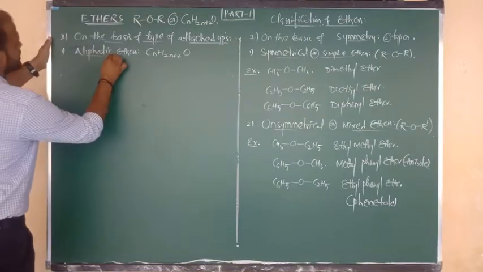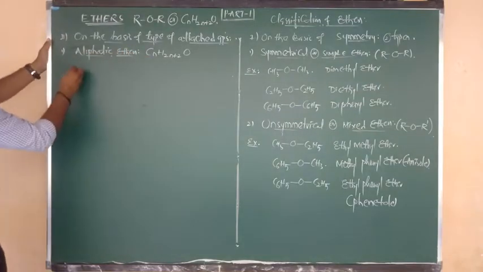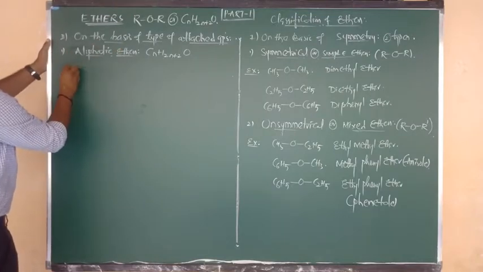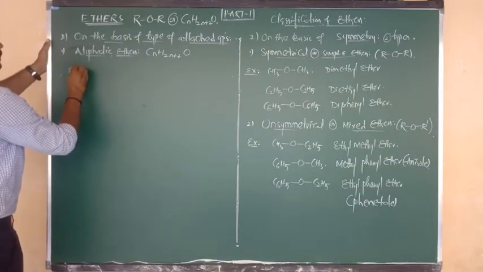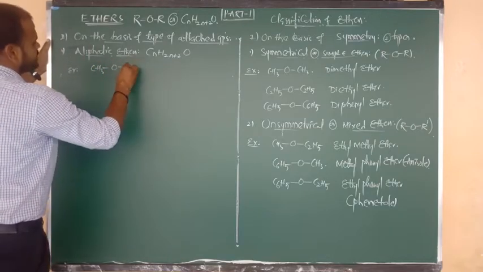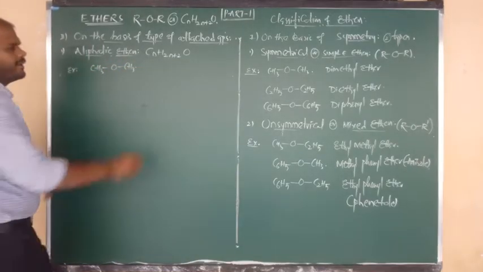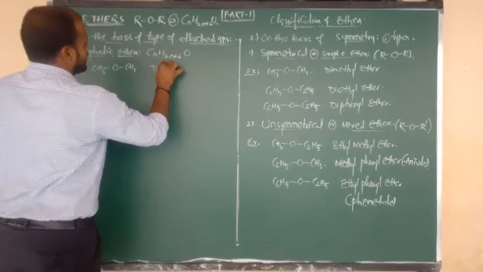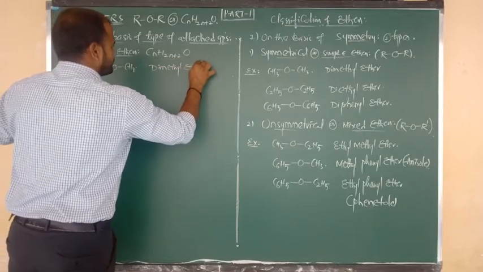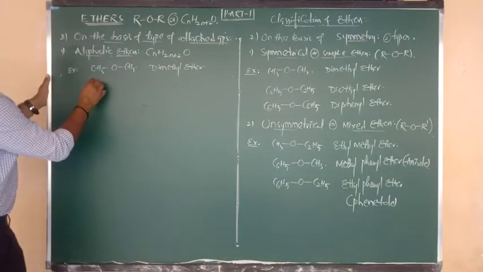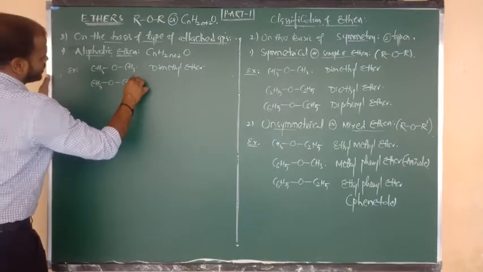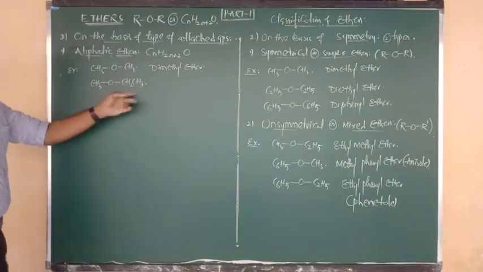Okay, let me give some examples. CH3 bonded to O, and O bonded to CH3. How many methyl groups are there? Here 2 methyl groups are there, beta. So simply we can say dimethyl ether. Next, again I want to write CH3 bonded to O, and O bonded to CH2CH3, nothing but an ethyl group.